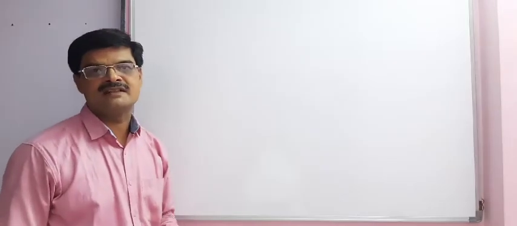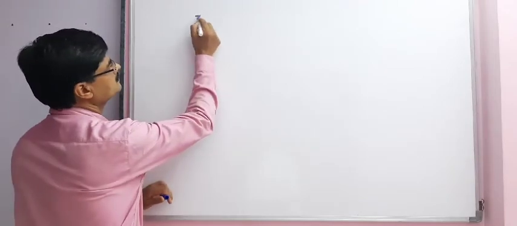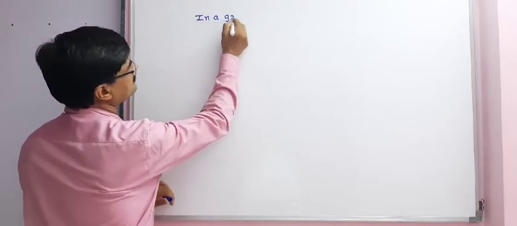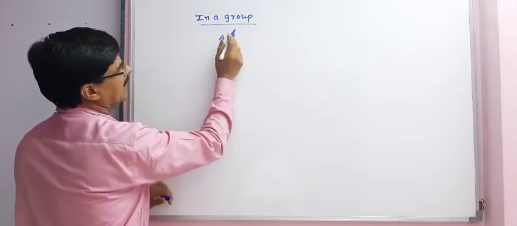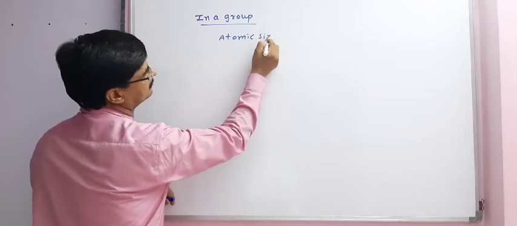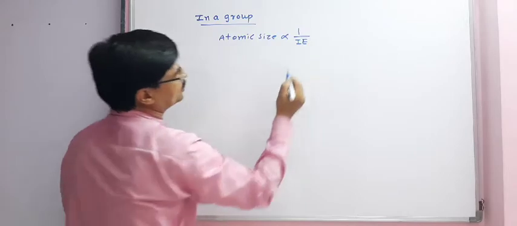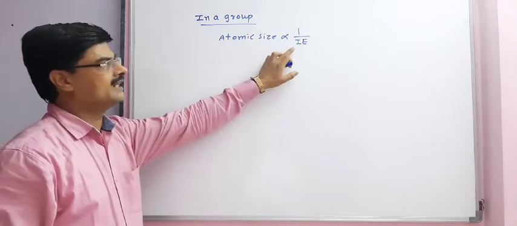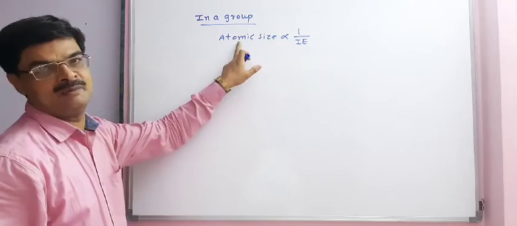Variation in ionization energy in a group. Ionization energy is inversely proportional to atomic size, that is ionization energy inversely varies to atomic size.